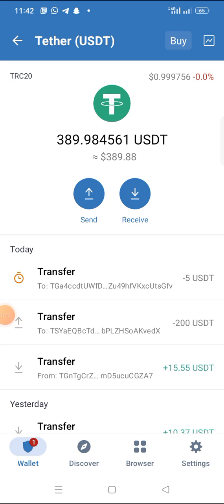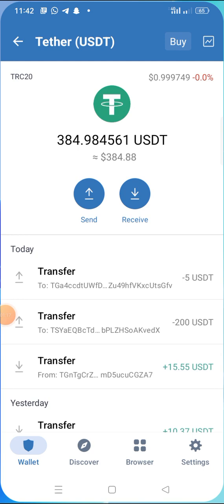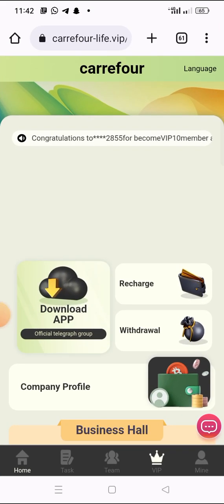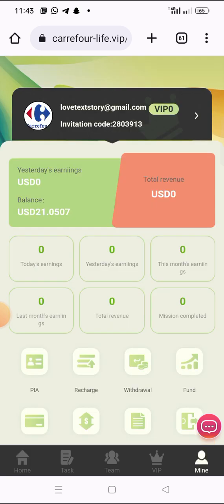So right now I have made the transaction. Let me go back to the site. The reason why I'm doing this fast is that I want to quickly withdraw today, so that tomorrow I will also withdraw. It's 11:43. So I will do this and I will quickly withdraw.